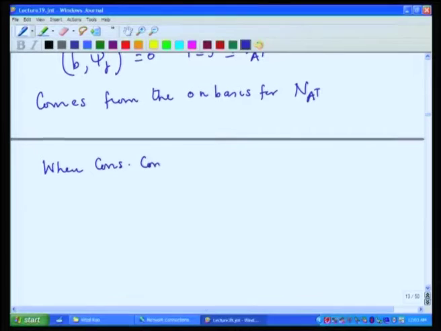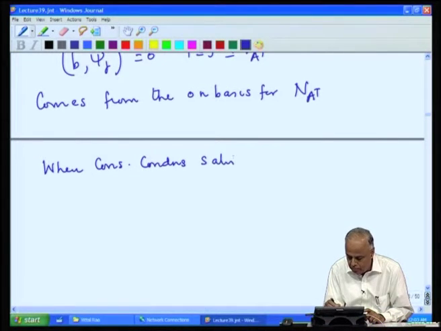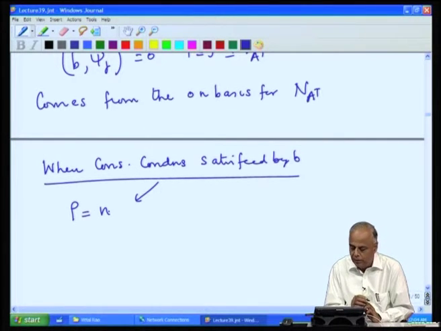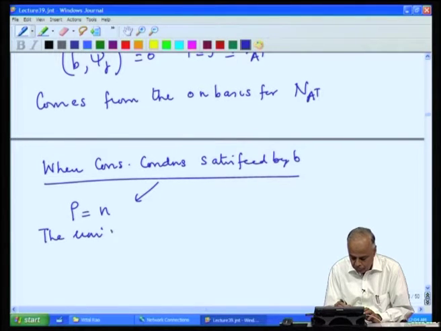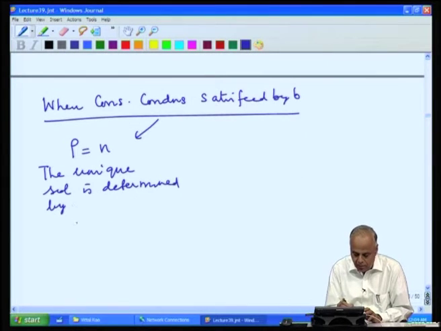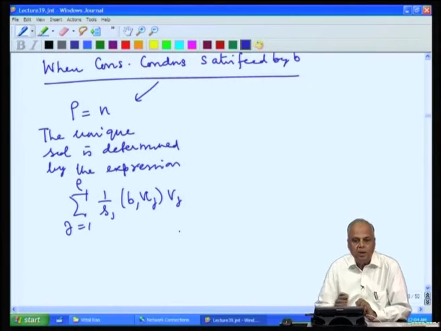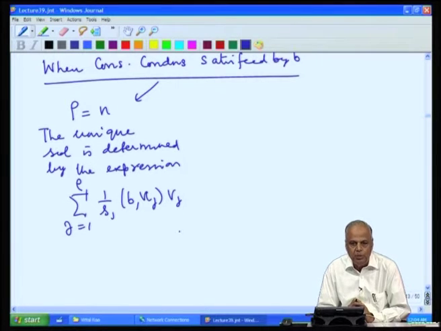consistency conditions are satisfied by B. When rho equal to n, we know that the unique solution is determined by the expression summation j equal to 1 to rho, 1 by S j, b u j, v j, and you see that this is completely determined by the v j's and the u j's and the s j's.